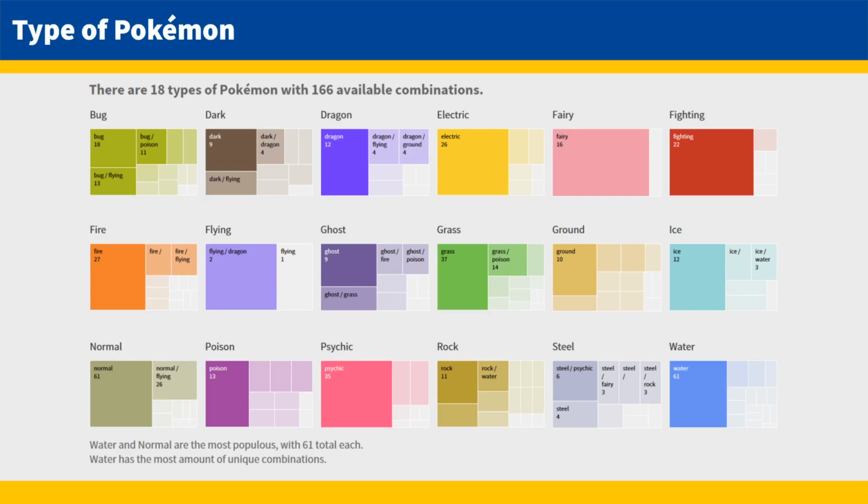I created a tree map for each of the main types, changing the metric of the names to count, and placed them onto a dashboard. From this we can see that water and normal are the most abundant Pokémon, with 61 different Pokémon classified with normal or water as their first type.